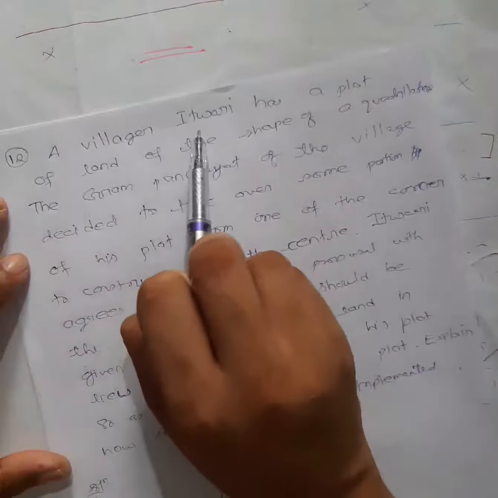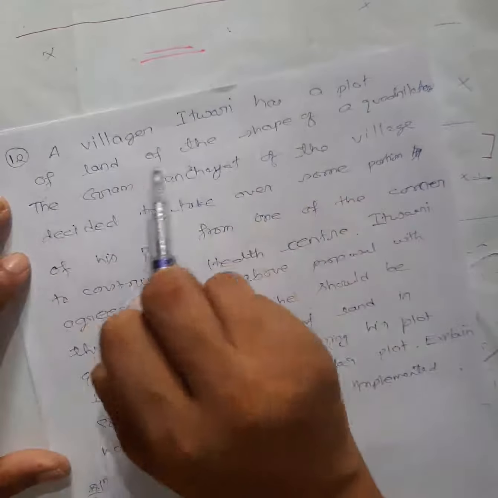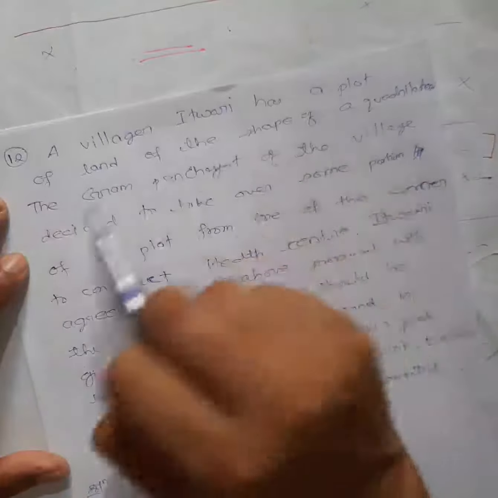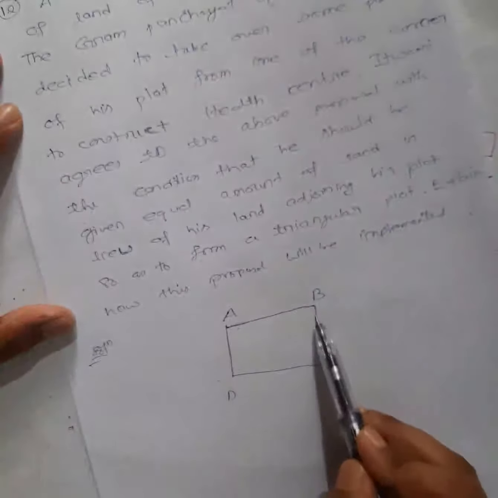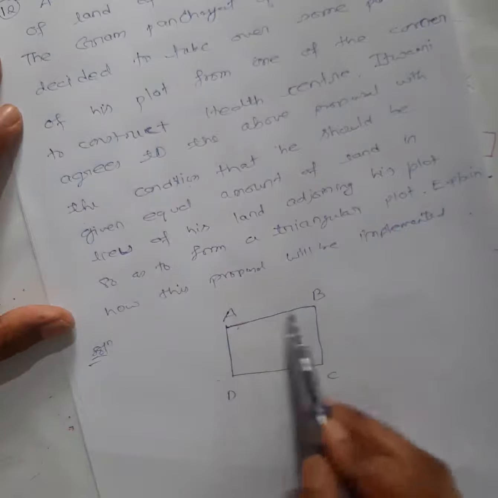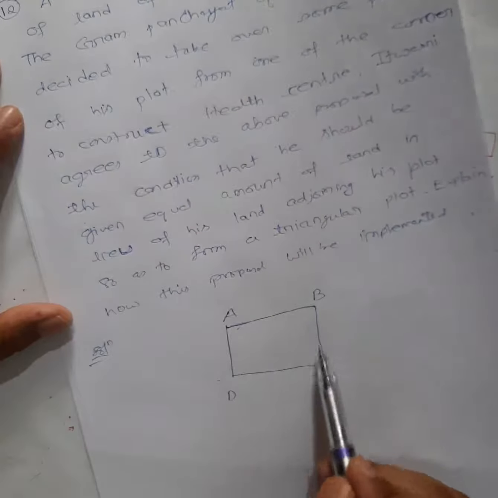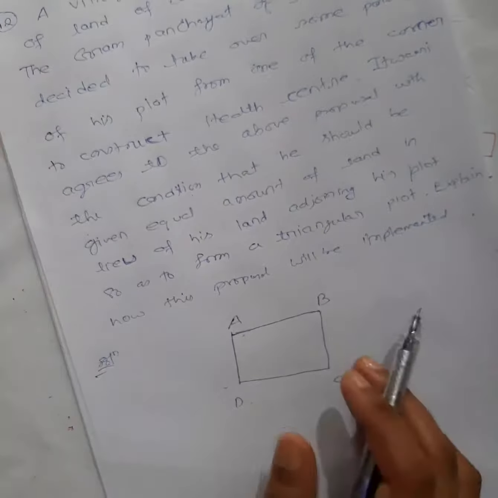A villager, Itwari, has a plot of land of the shape of a quadrilateral. So I have already drawn it. Itwari has a plot of land which is in the shape of a quadrilateral. Quadrilateral means a four-sided figure, so I have randomly drawn this.